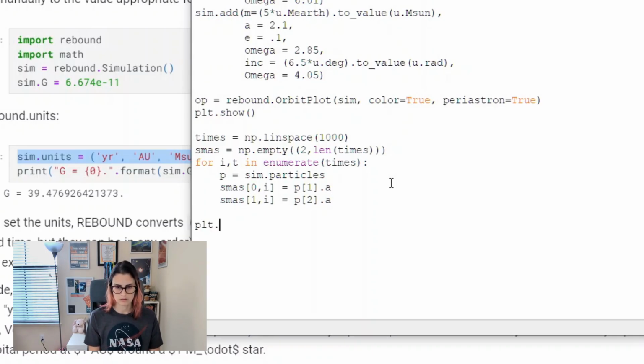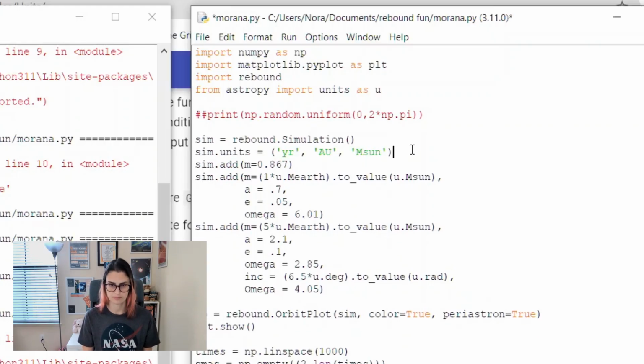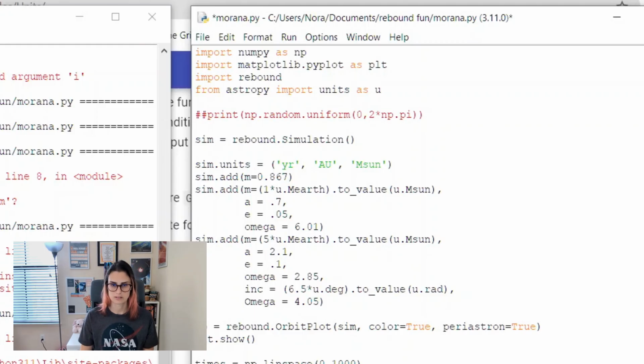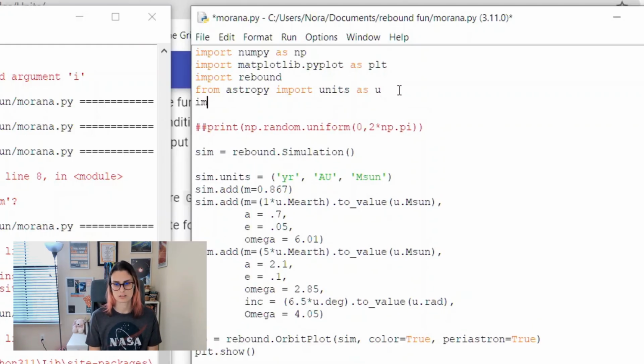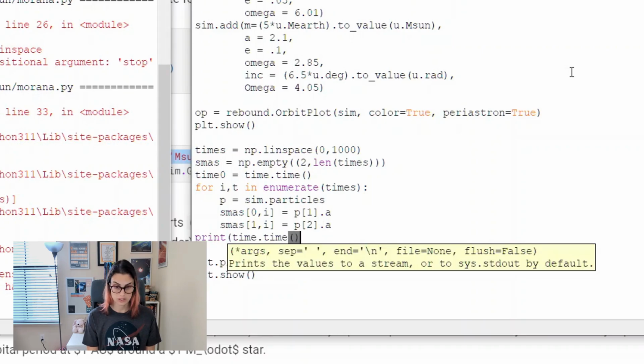Okay, and then we want to look at what that looks like over time. I don't know what is going on with me today. Because I hadn't defined the simulation yet. Really just embarrassing myself here. I don't know why I thought this was a good idea. All right, let's also time this and see how long it takes. And yes, I know there's probably faster ways to do this. I don't know. I've never used a decorator in my life. So we're just gonna do it this way.